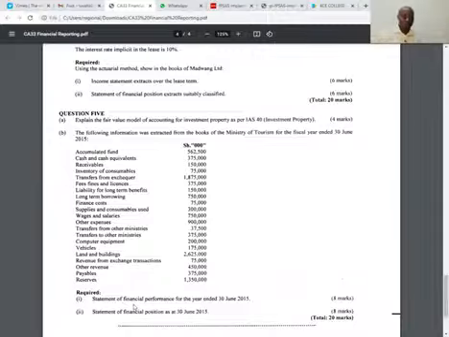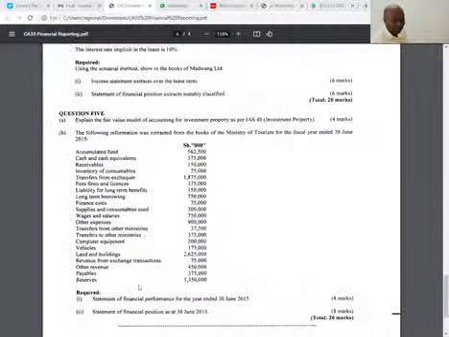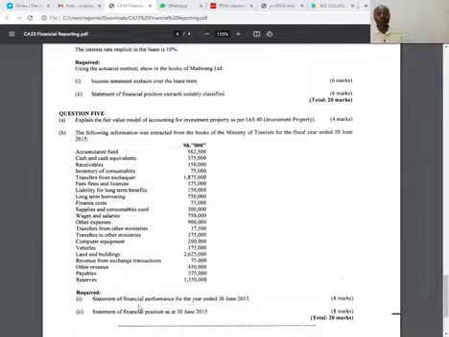Statement of financial performance is what we normally call an income statement, or a statement of comprehensive income under IFRS. In the public sector, they call it the statement of financial performance. From there, ladies and gentlemen, part B, they want us to give them a statement of financial position. So then what you do, you simply go through each of the transactions given here.